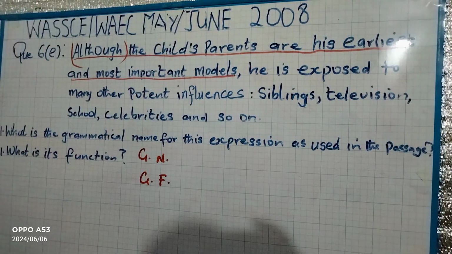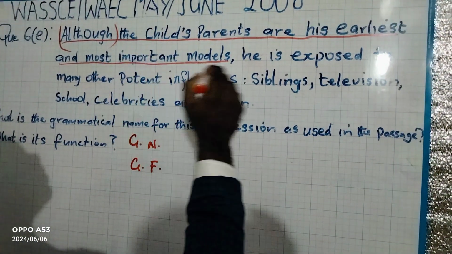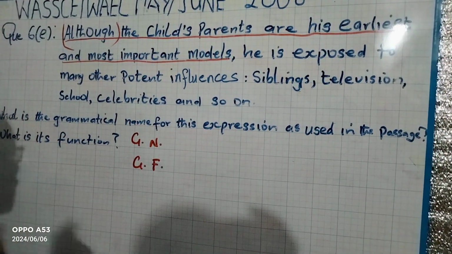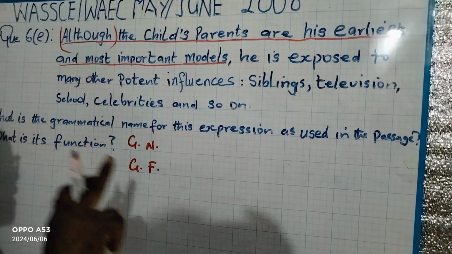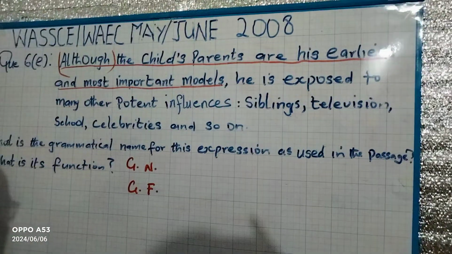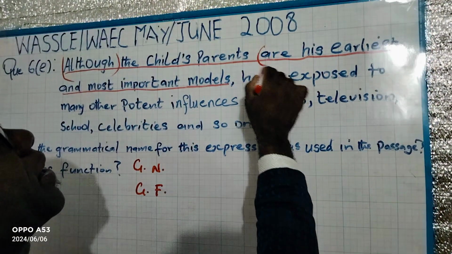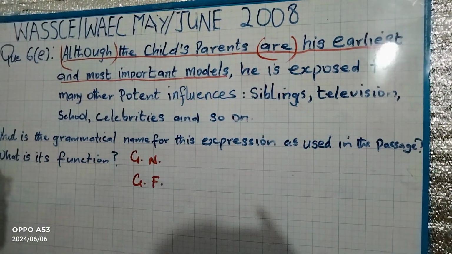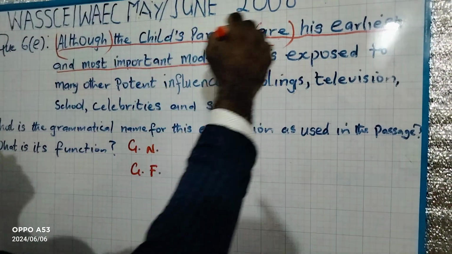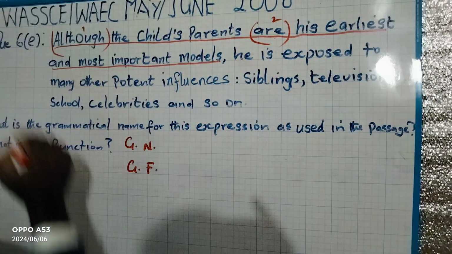Okay? Test 2. We check if in this underlined expression there is a finite verb. Don't forget, a finite verb has two qualities. It is the main verb element of the sentence, which must also show time. And so we test, we have this. Yes, there is are here. Are is a verb, verb be, of course you know. And this are is in the present tense. So we can say it has passed test 2. We can write 2 here, then 1 here. Okay?